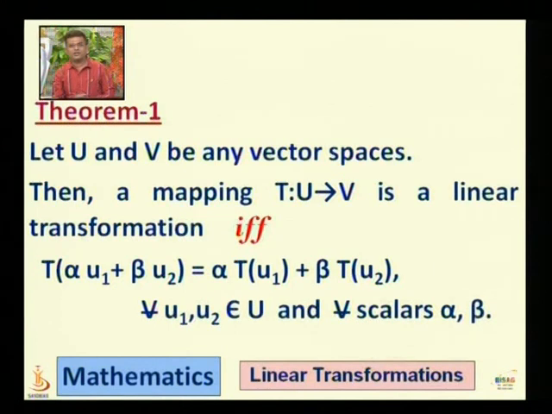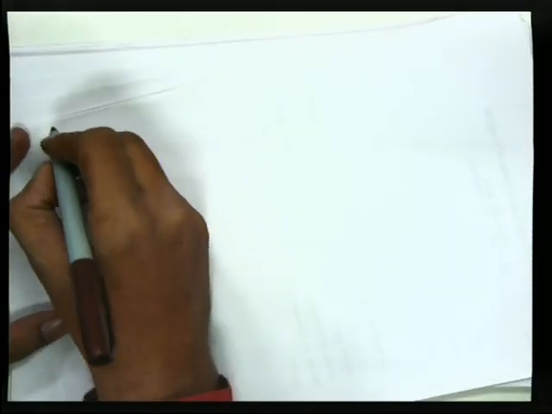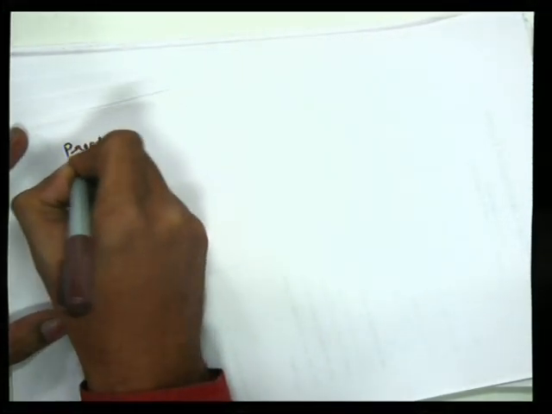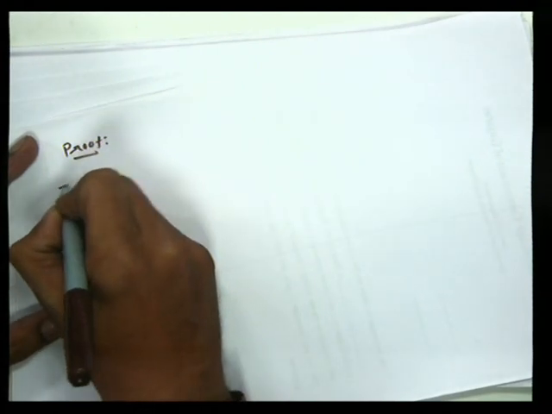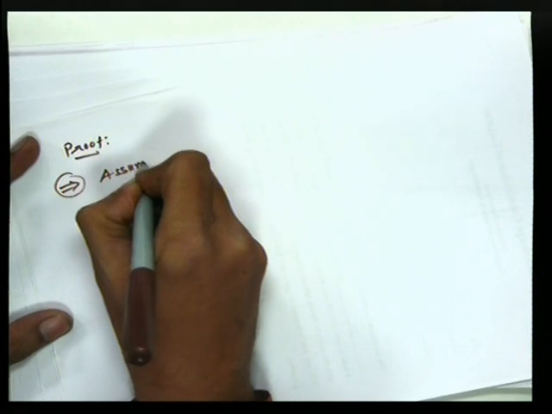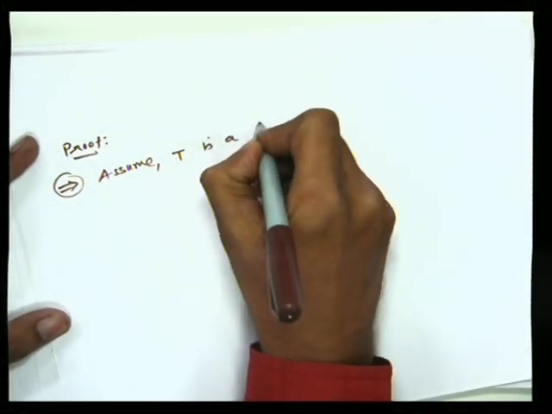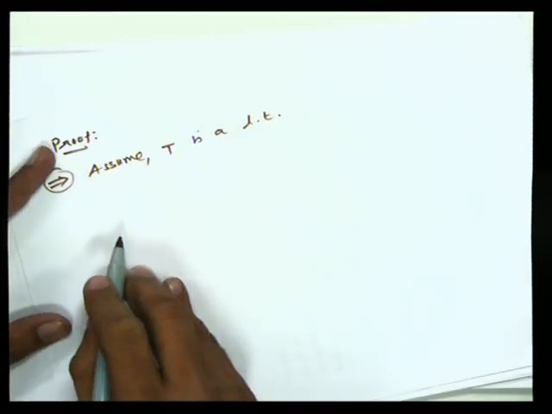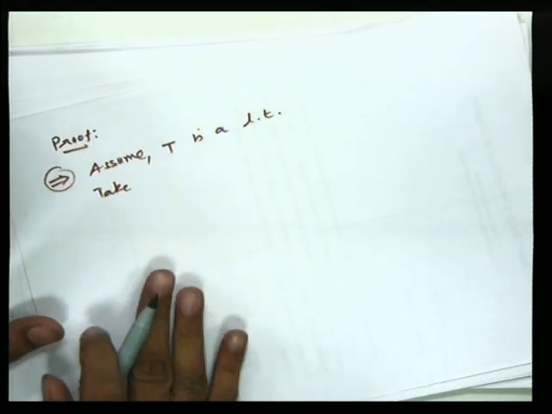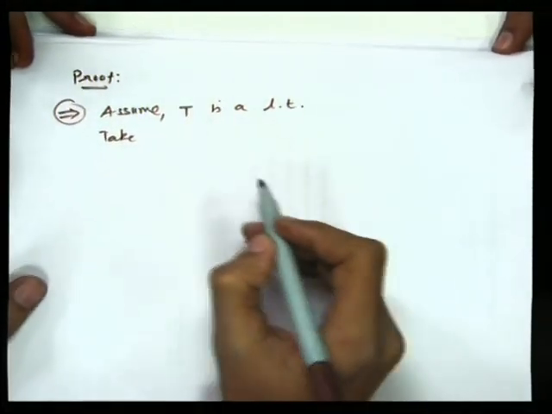Let us prove this theorem. Okay, prove theorem 1. In the first part, assume T is a linear transformation. Okay, take any two vectors, take any